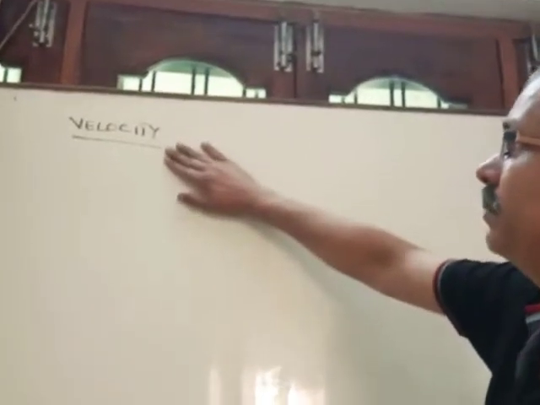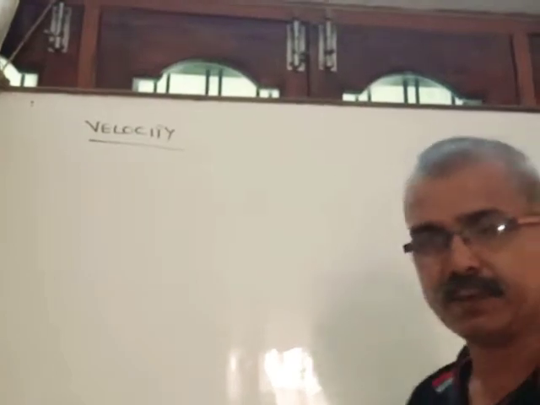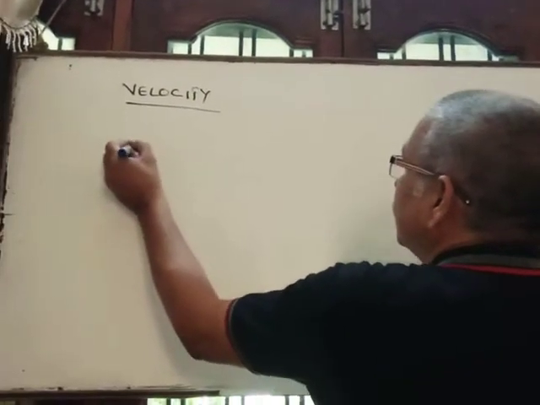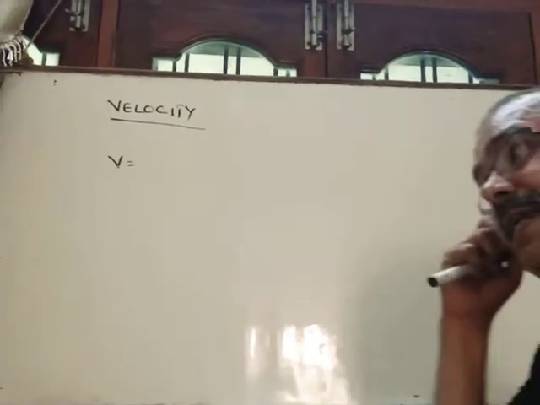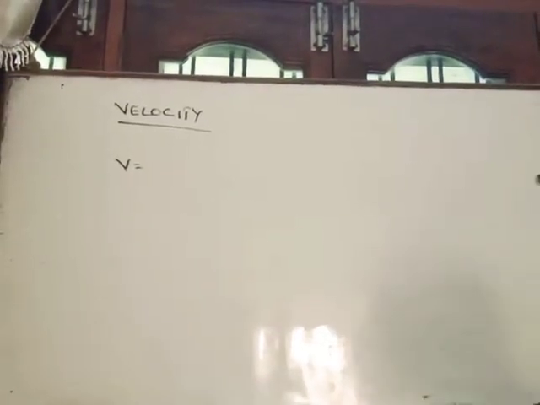We discuss velocity and its types. In the previous class we discussed speed and its types. So let's see first what velocity is. Velocity is the displacement per unit time, or you can say the rate of change of displacement with respect